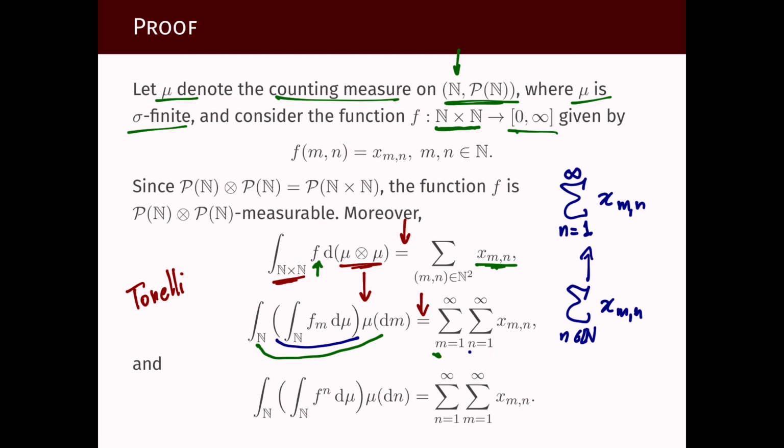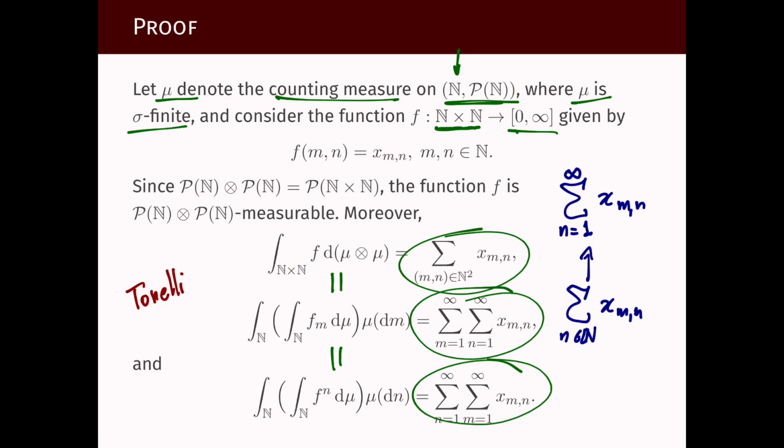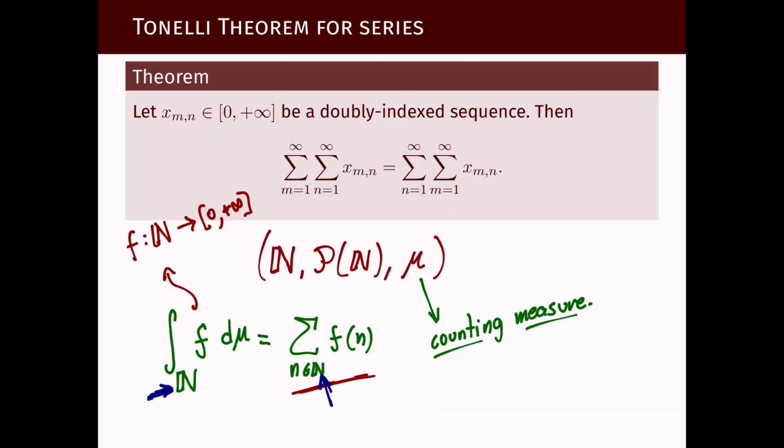And why do we do that? Well, we want to apply Tonelli's theorem. Tonelli's theorem has been stated for functions on measure spaces. So to claim that this equals this, we use Tonelli's theorem. And also to claim that this equals this, so let's write this equality again here, this is again Tonelli's theorem. So that means these sums give the same value. This concludes the proof of the theorem, which says these sums give the same value.